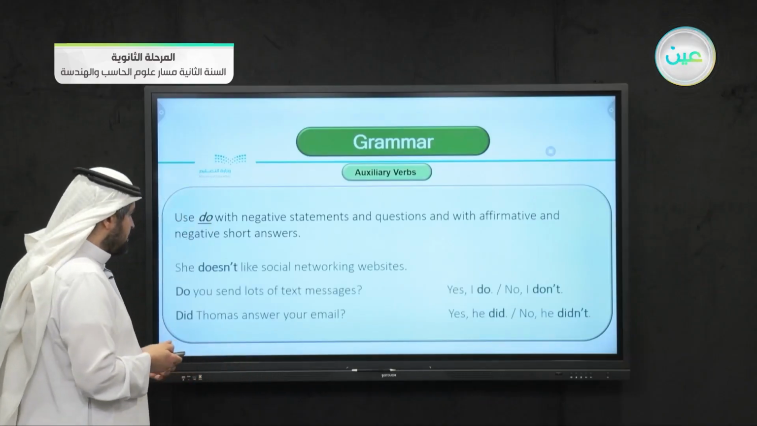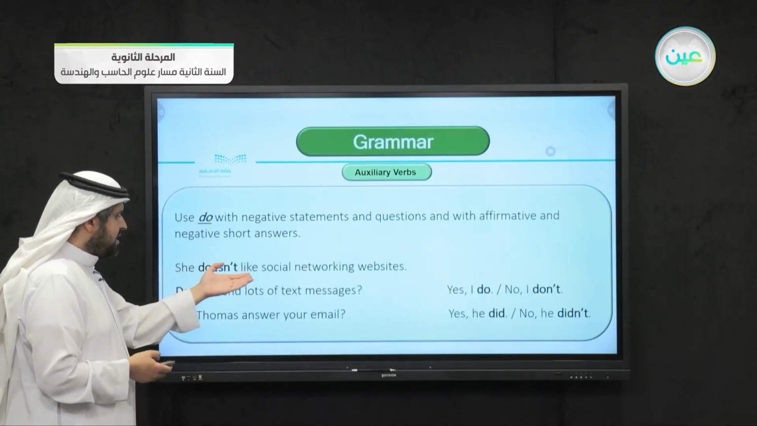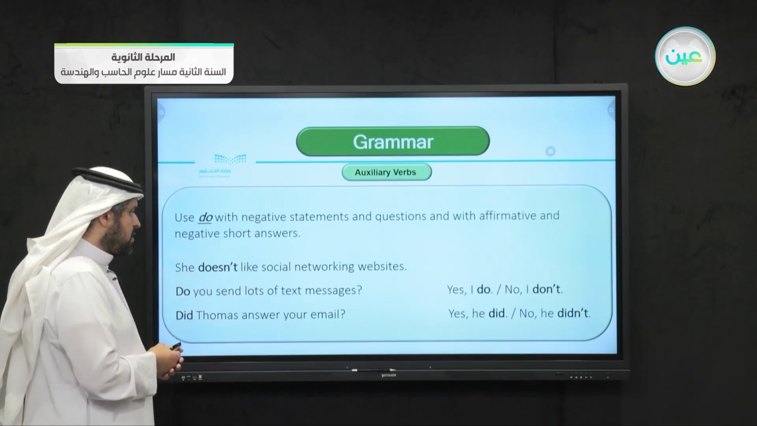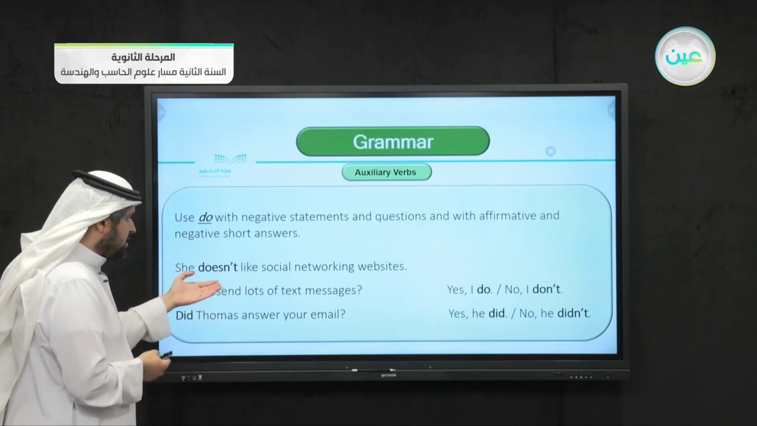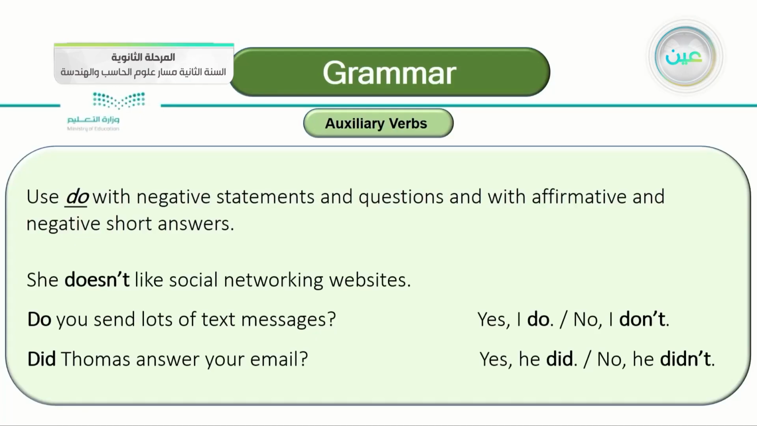So let's look at some examples. She doesn't like social networking websites. This is a negative statement. The second example is a question, of course. Do you send lots of text messages? This is a yes-no question. If it's yes, you say, yes, I do. If it's no, you say, no, I don't.